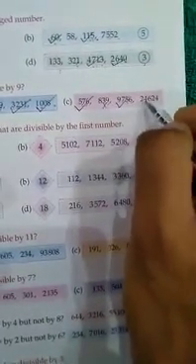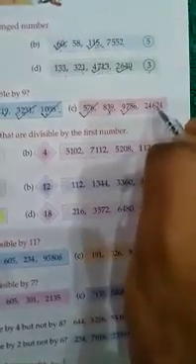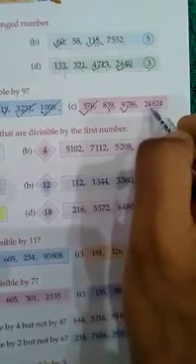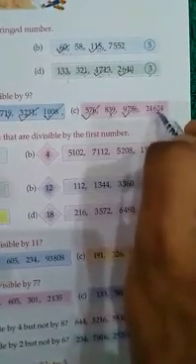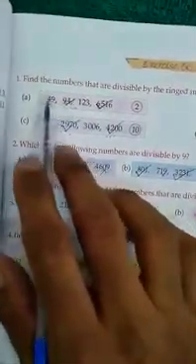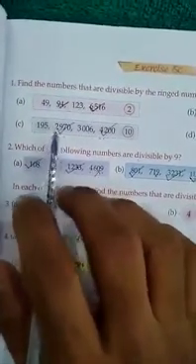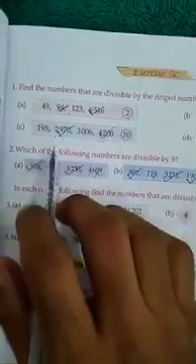9756: 9 and 7 is 16, 16 and 5 is 21, 21 and 6 is 27. 27 is divisible by 9, so 9756 is divisible by 9, so we will take this number. 24,624: 2 and 4 is 6, 6 and 6 is 12, 12 and 2 is 14, 14 and 4 is 18. 18 is divisible by 9, so 24,624 is divisible by 9, so we will take it. I hope you understand well. You will do each question of this exercise in your fair register. Thank you.